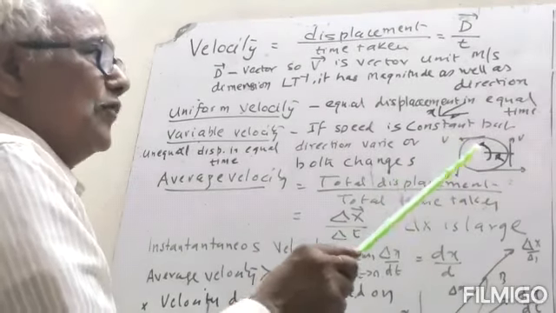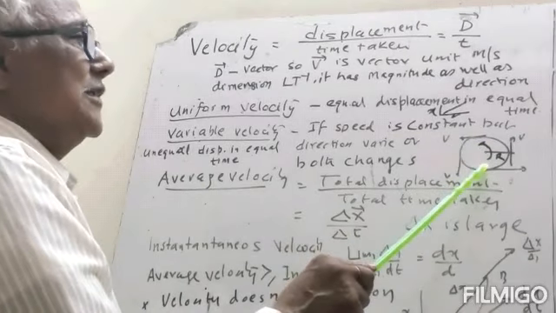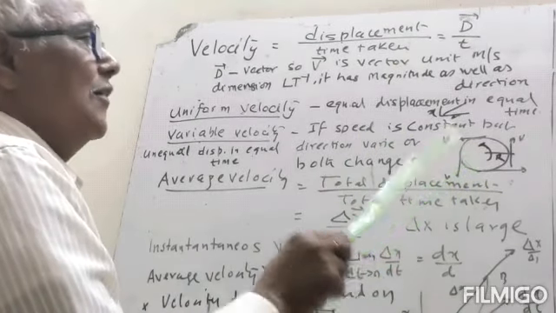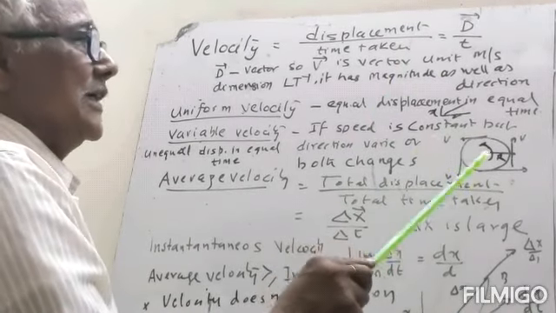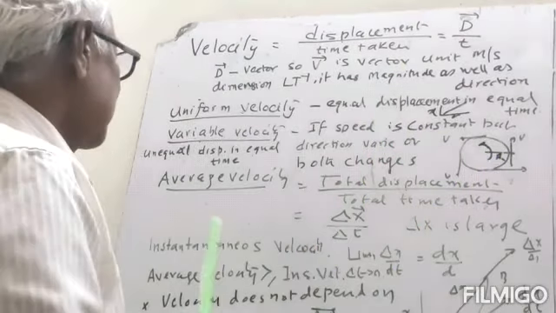So the magnitude of the velocity is constant, means speed is constant, but direction is changing. So we will say the velocity is changing. Velocity is not constant in the circular motion.